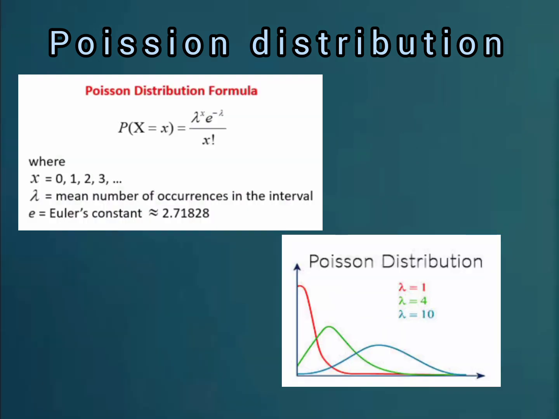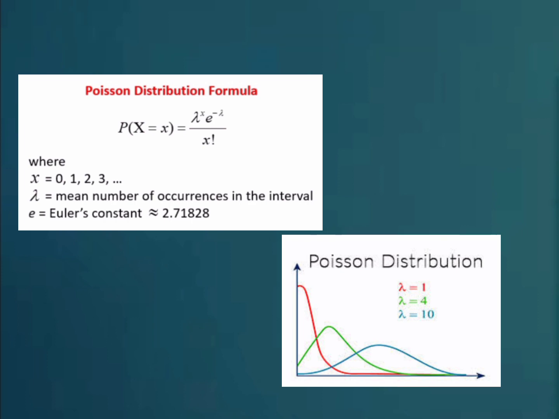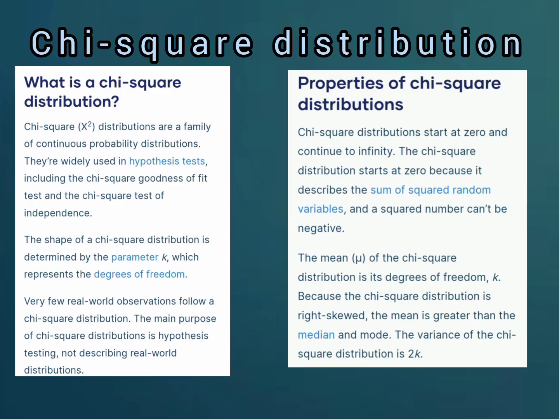Now let me tell you about the Poisson distribution formula. P of capital X equal to x equals lambda to the power of x, e to the power of minus lambda, divided by x factorial. Here x can be 0, 1, 2, 3, continuing till infinity, and lambda means the number of occurrences in an interval, and e is Euler's constant, which, as I said in the normal distribution, is 2.718. Coming to the third probability distribution, that is the chi-square distribution.